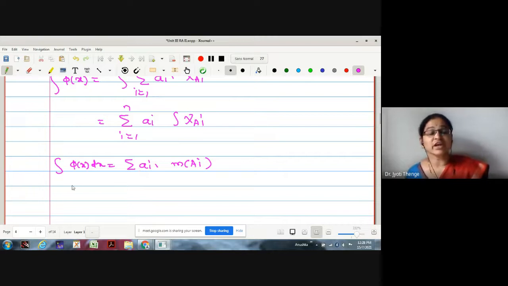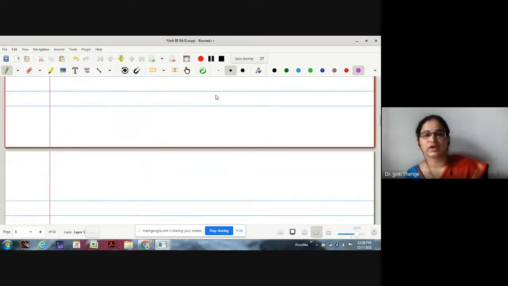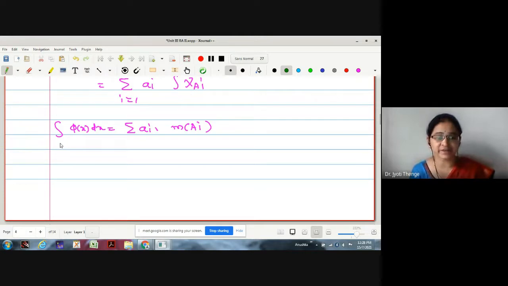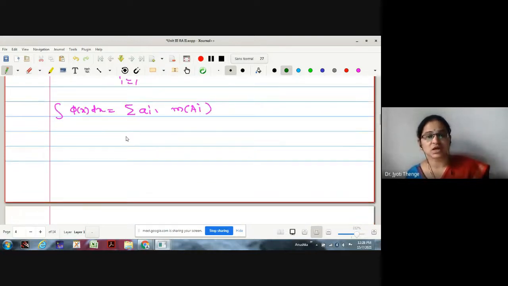Okay. Therefore, the Lebesgue integration of the simple function is given by integration of phi of x, the sum of ai into measure of ai, but restricted to phi vanishing outside a set of finite measure. That is, if the ai's are not of finite measure, phi vanishes. Phi vanishes means what? Phi takes the value 0.